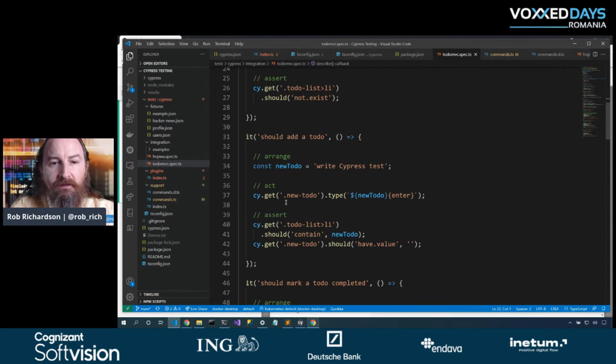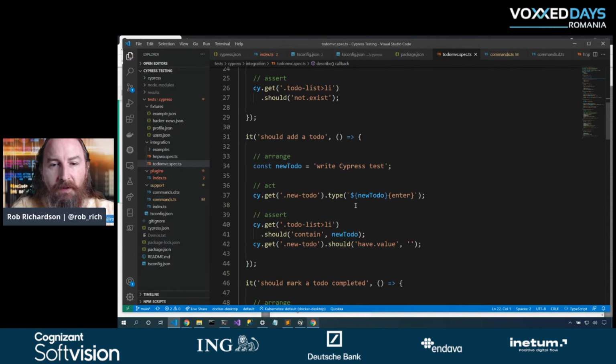And so here's our to-do text. So let's go find that .new-todo box and then type in it. There's that jQuery type of field again. We'll type that new to-do and then we'll push enter. Notice how this one is blue and this one isn't. We have the $ here so that it uses that string interpolation. This one does not. This is just the curly braces specifying a key, in this case, the enter key. We could do this with the shift key, option key, control key, function keys, any key that you can type on your keyboard, you can list here as a key. So we can test various interactions when we're holding various buttons, or in this case, just typing the enter key.